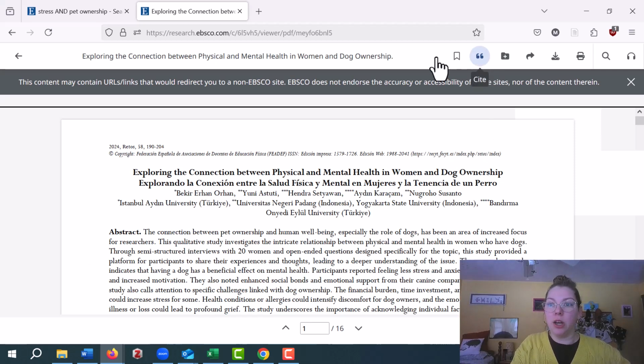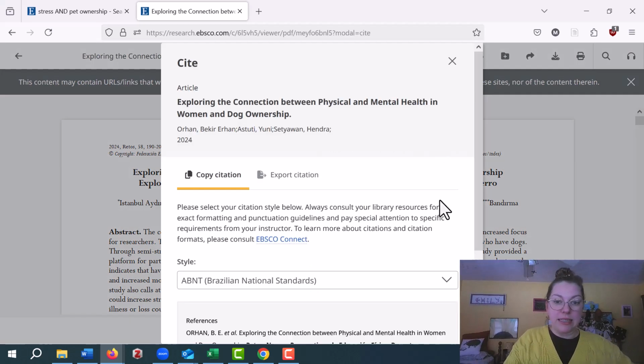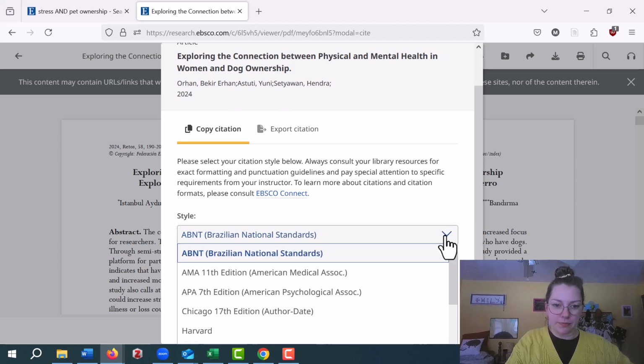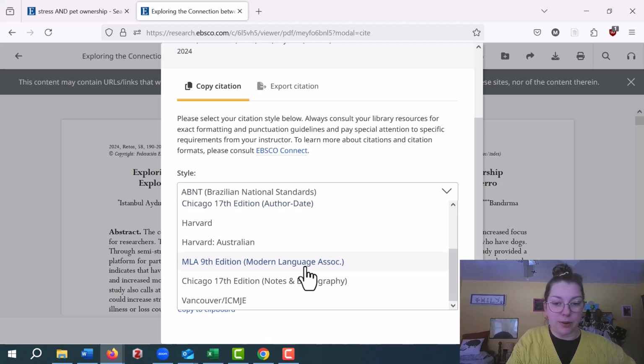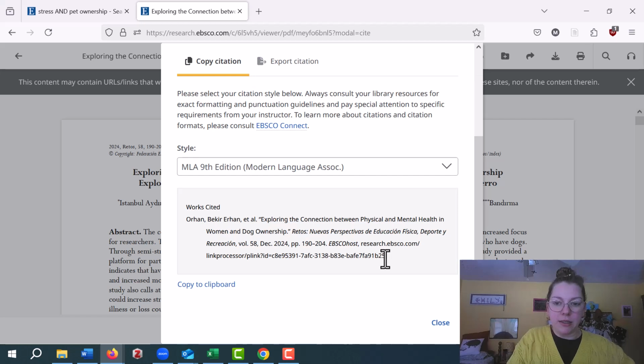So along the upper right side of this page, there's this little menu with different icons. There's an icon with these little inverted quotation marks, and that says cite when we hover over it. When we click on it, it'll give us a citation in whatever style we choose. So I'm going to use this drop-down arrow. Most of you are probably going to use MLA style, so I'll click on that. And here is your citation.